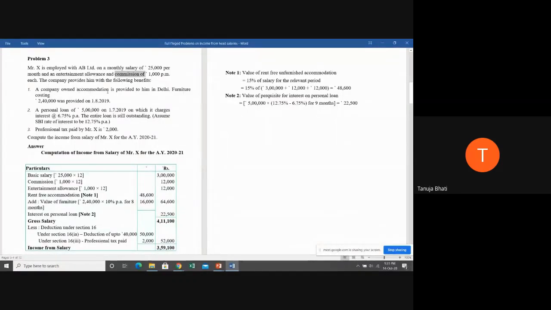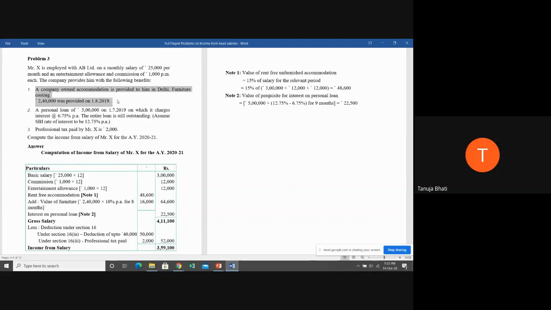A company-owned accommodation is provided to him in Delhi. Furniture costing 2,40,000 was provided on 1/8/2019. So tell me, under which heading will it come and under which subheading? Are you understanding the meaning of the sentence? Tell me, Yashaswini. Ma'am, rent-free accommodation, ma'am.